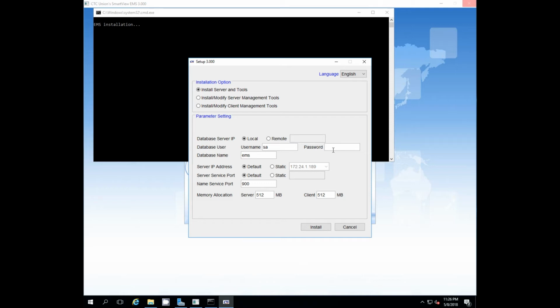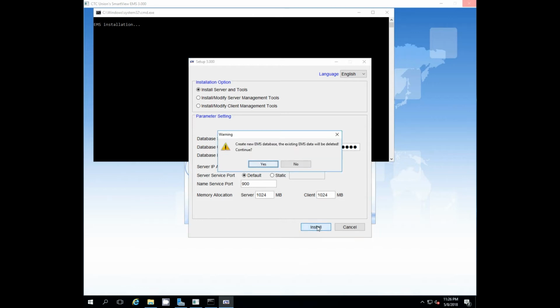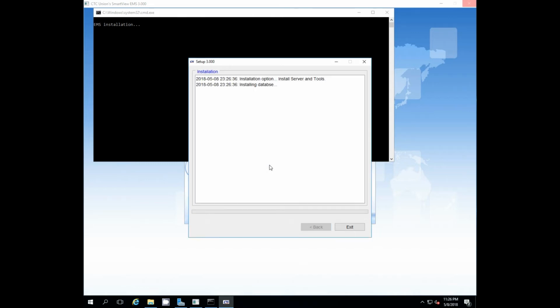Need to enter our password for the SA, and we're going to use the static IP and change the memory to 1024. And then click install. Now the new database will be created and populated with initial data.